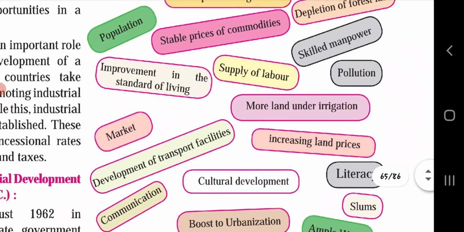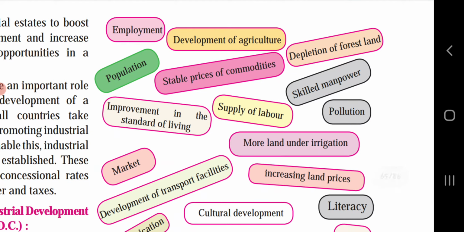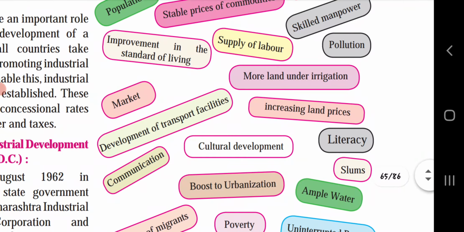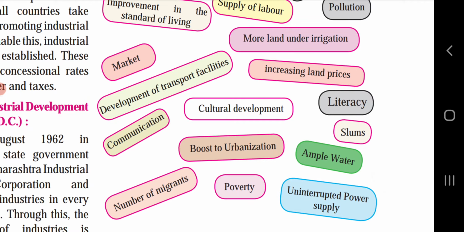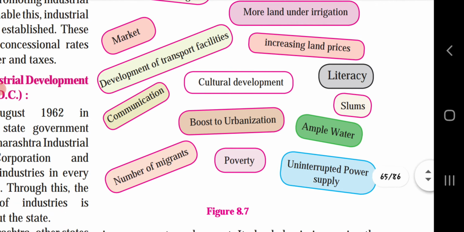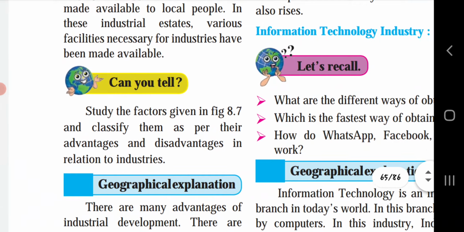Employment, development of agriculture, population, stable prices of commodities, depletion of forest land, skilled manpower, supply of labor, improvement in the standard of living, market, pollution, more land under irrigation, increasing land prices, literacy, slums, ample water, uninterrupted power supply, poverty, boost to urbanization, cultural development, number of migrants, communication, development of transport facilities. Okay, so now we have to find out the advantages and disadvantages from all this.